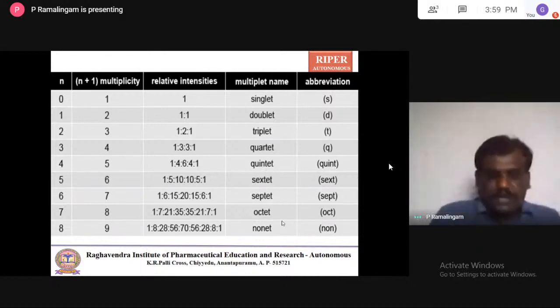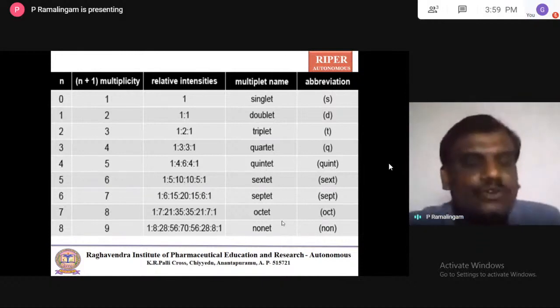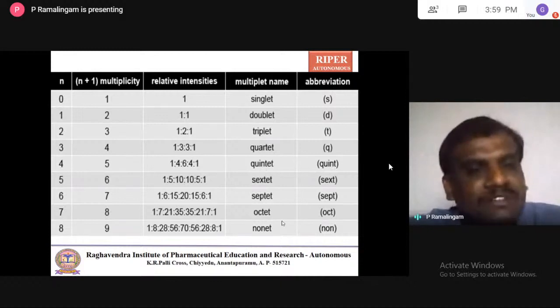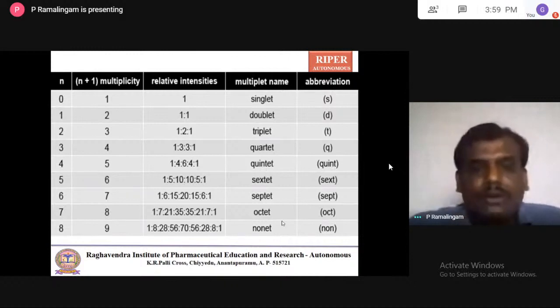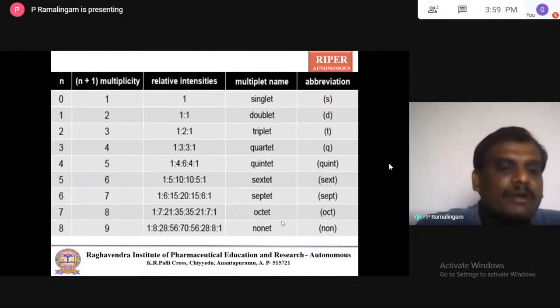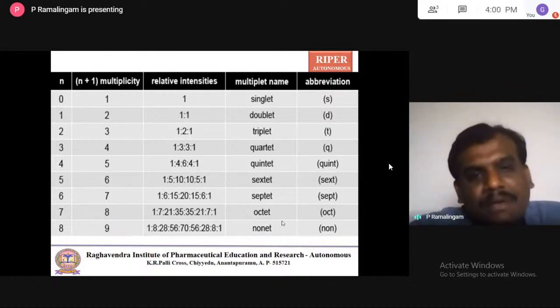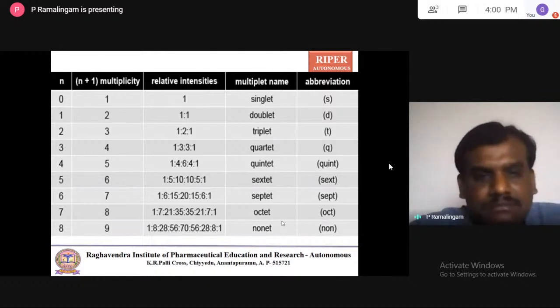It's called a singlet. Now let us take n equal to 1. The multiplicity is 1 plus 1, equal to 2, so the signal is split into two. Both splits have intensity 1:1, and this is called a doublet, abbreviated D. In the same way, when you have 2 neighbor protons, n plus 1 is 2 plus 1, equal to 3, so you will see three splits.